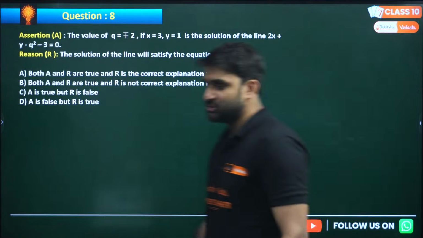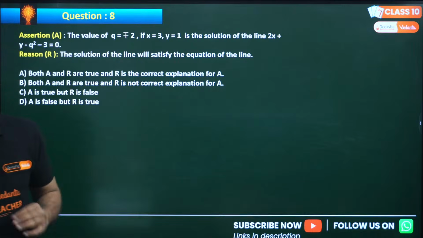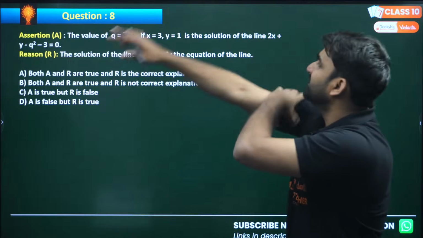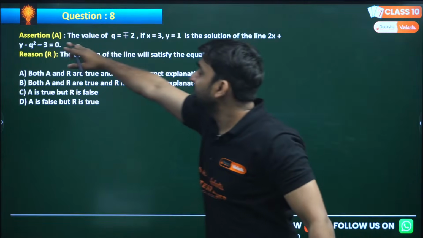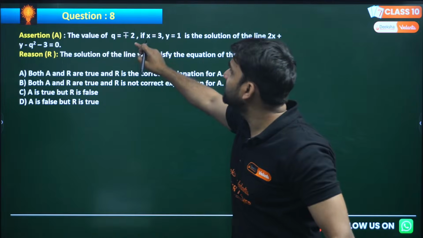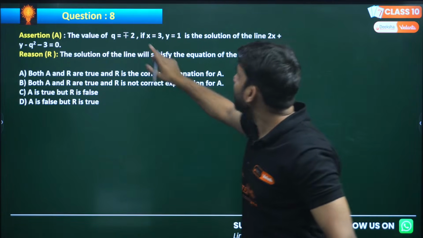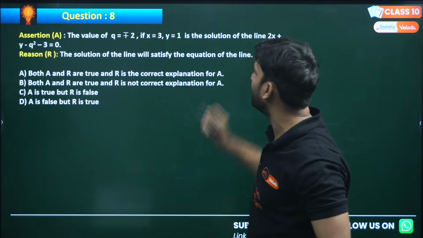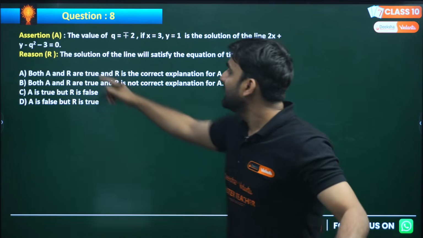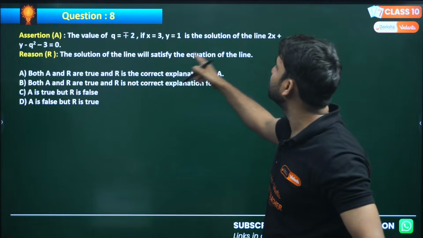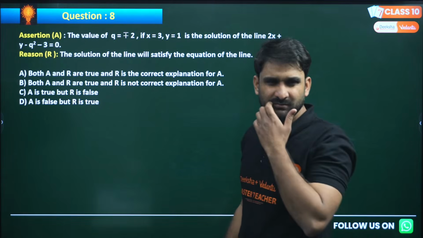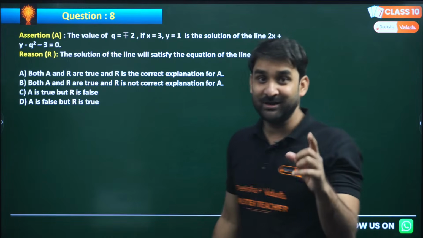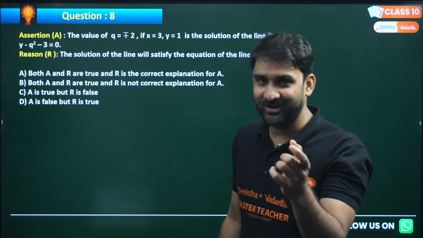So this question is assertion-reason. Look at it, my dear. The assertion says that the value of q is plus minus 2, if x equals 3 and y equals 1 is the solution of this equation. Don't worry. The reason is: the solution of the line will satisfy the equation of the line. My dear all champions, let me tell you one very short trick.